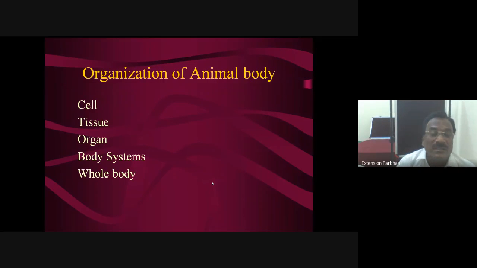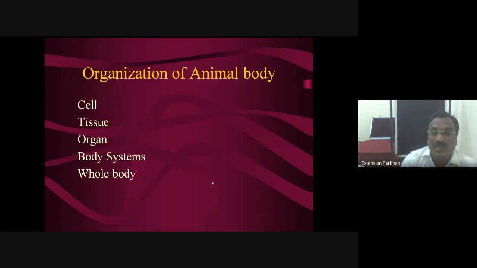Next, in general, organization of the body. How is the body organized? Whenever I ask my students what the components and constituents of the body are, they tell me, sir, the body is made up of muscles, bones, and organs.